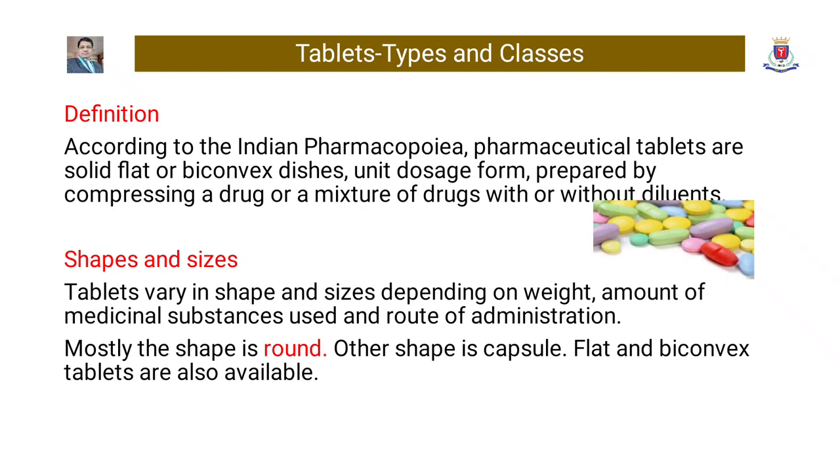There are different shapes and sizes of tablet. Tablets vary in shape and sizes depending on weight, amount of medicinal substance used, and route of administration. Mostly, the shape is round. Other shape is capsule. Flat and biconvex tablets are also available.